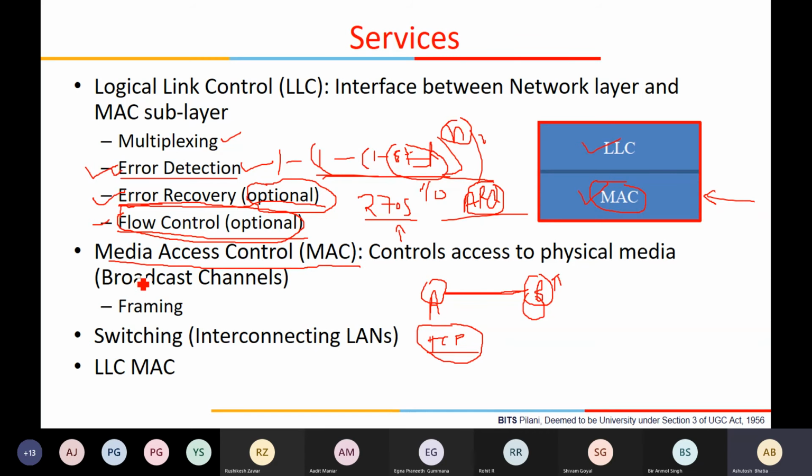Let me tell you that this is the highest researched area in this computer network field, even more than the TCP. Okay, TCP has 100 variants, but the MAC has 1000 variants. Okay, the problem is very simple. It's just like control access to physical media. Who will transmit in this media?